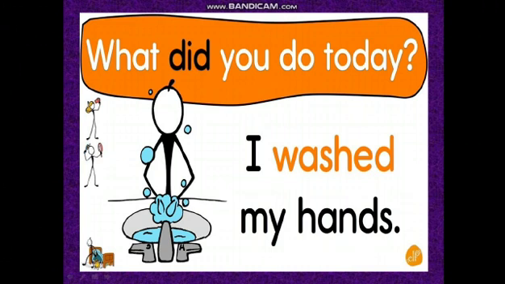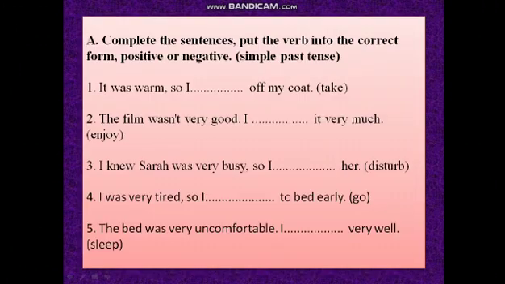What did you do today? Now the question is, what did you do today? Did is the past form of the verb. It shows that this sentence should be in past tense. So did के हिसाब से what will you frame as the answer? I washed my hands. ed will be added to it, क्योंकि यहाँ से समझ में आ रहा है आपको कि did आपका past tense है.